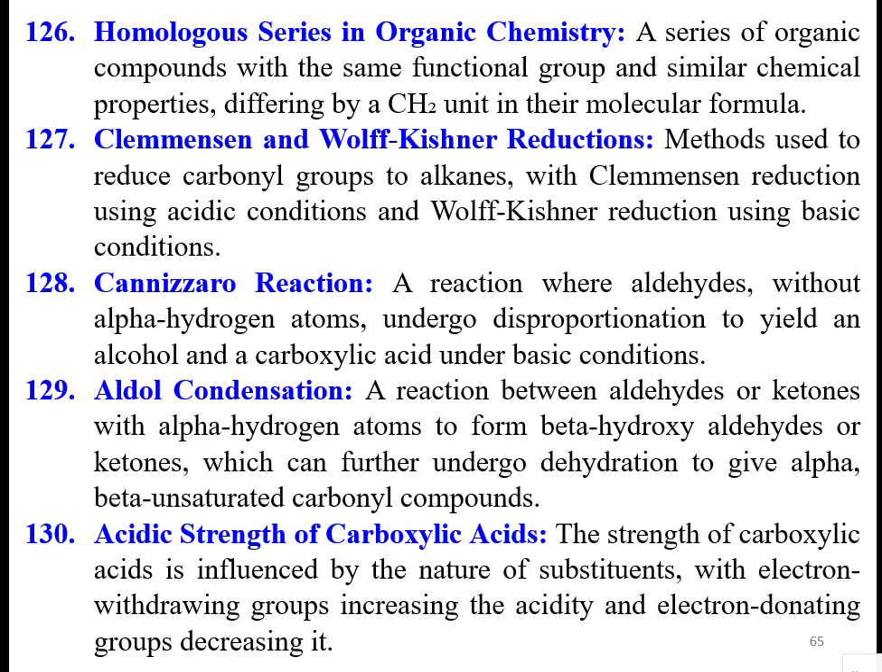Cannizzaro reaction is a reaction where aldehydes without alpha hydrogen atoms undergo disproportionation to yield an alcohol and a carboxylic acid under basic conditions.